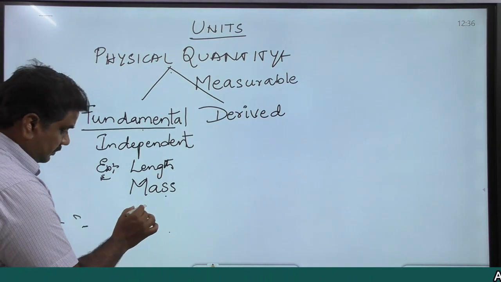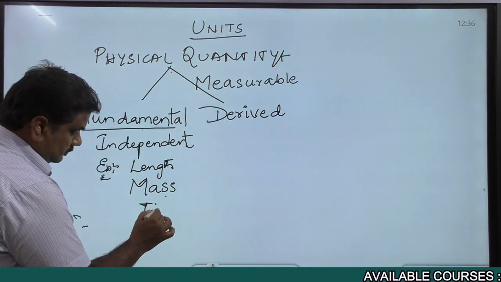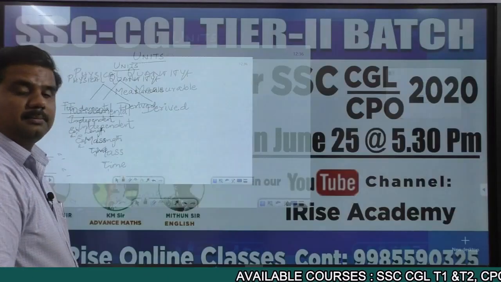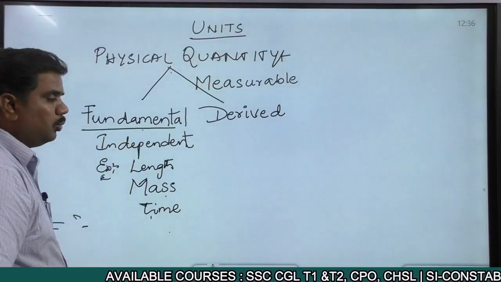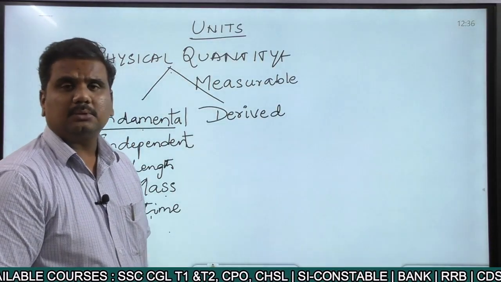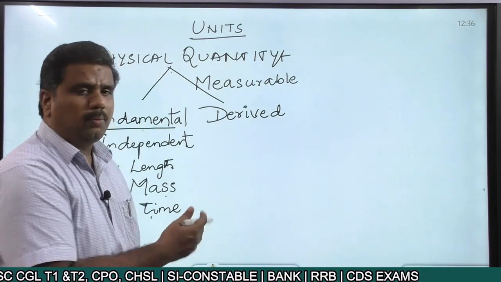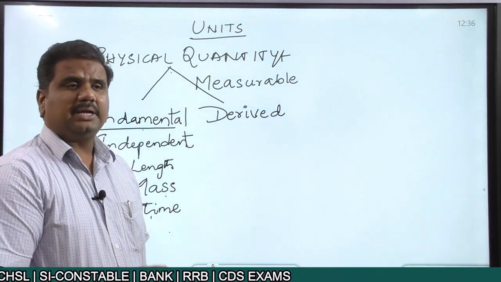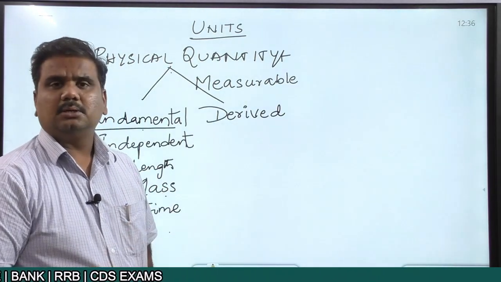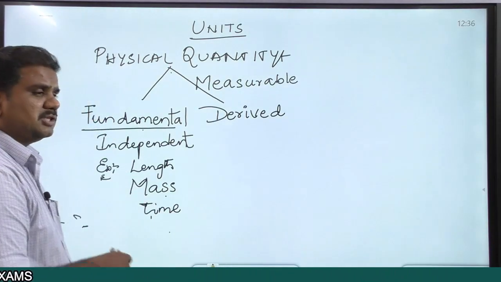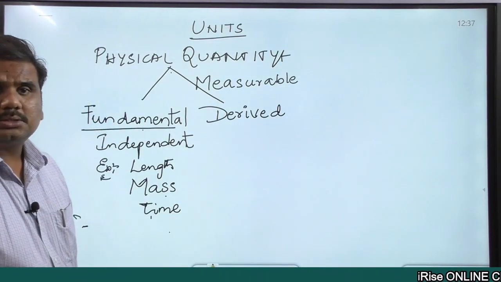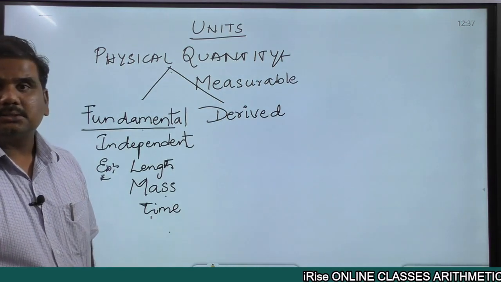At the same time, you talk about time. The time taken to do any particular work, the time taken to move from point A to point B, from Hyderabad to some other place, is generally measured in terms of seconds or hours or days.